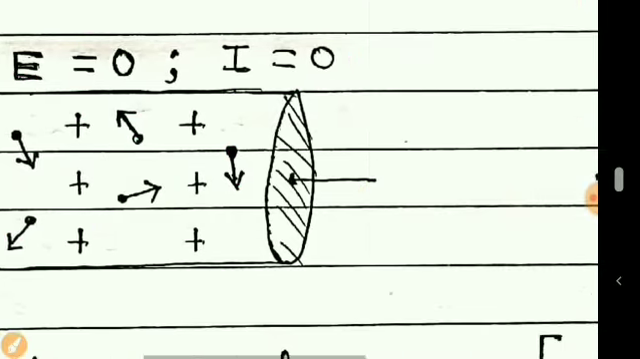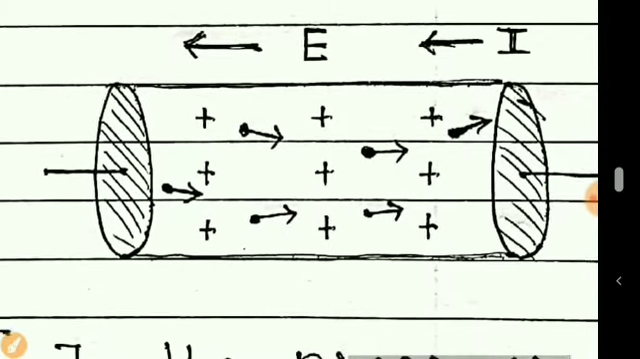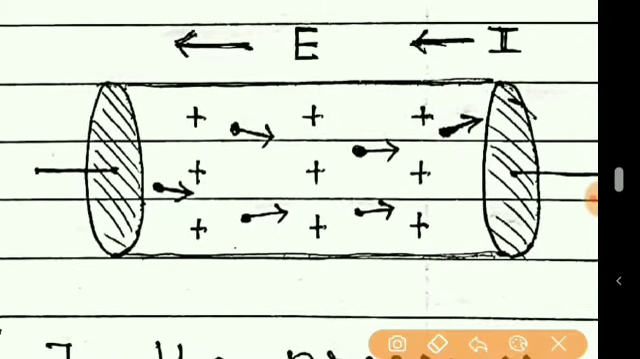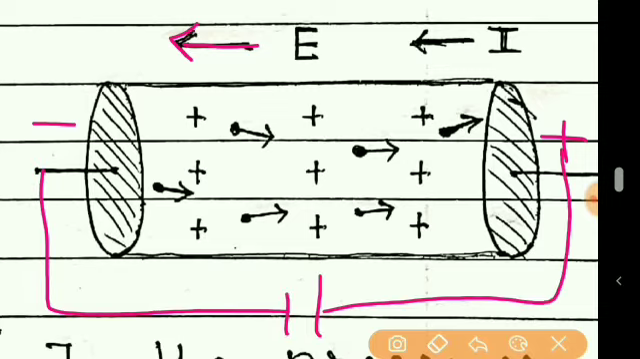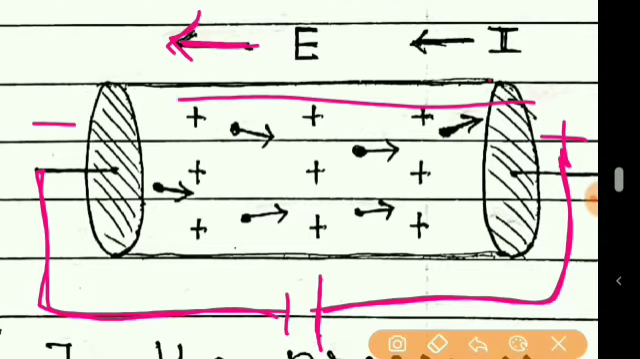Now what happens if the electric field is applied? Now suppose the electric field is applied to this conductor in this direction. That means here suppose there is a positive and a negative of a battery. Suppose a battery is connected like this, so the positive terminal is connected at this end and the negative terminal of the battery is connected at this end. So what happens here? The electric field is developed from positive to negative in the conductor.